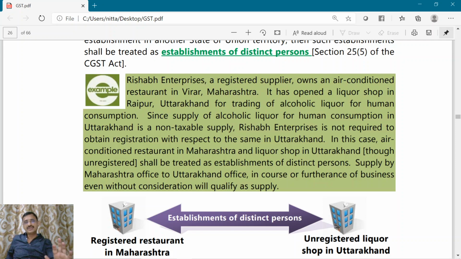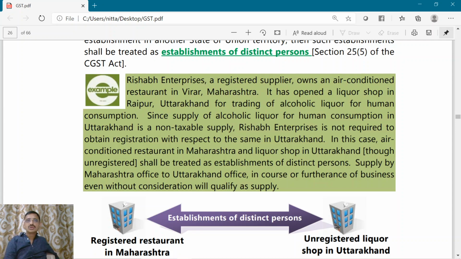For now, ignore what I have told you before this. Now, it has a liquor shop in Raipur, Uttarakhand for trading of alcoholic liquor for human consumption. Alcoholic liquor for human consumption is outside the purview of GST.